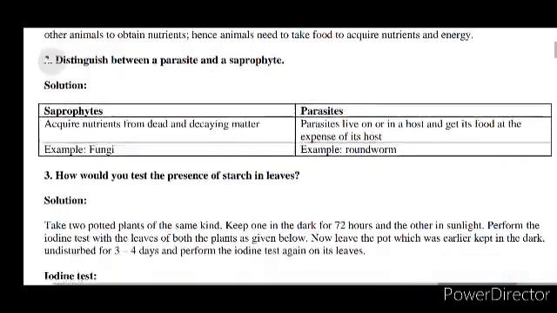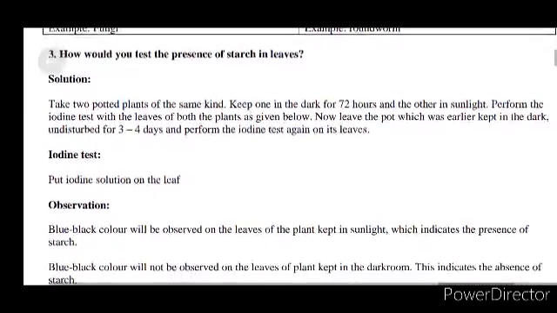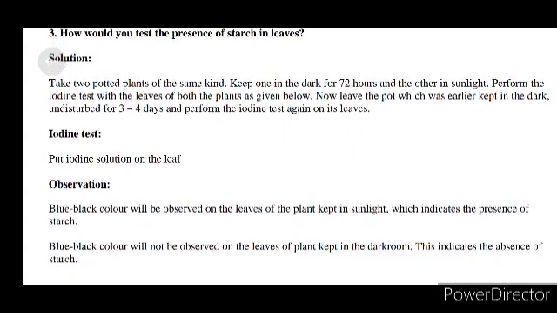The third question: how would you test the presence of starch in leaves? Answer: take two potted plants of the same kind, keep one in the dark for 72 hours and the other in sunlight, and perform the iodine test with the leaves of both plants. Now leave the pot which was earlier kept in the dark undisturbed for 3 to 4 days and perform the iodine test again on its leaves.